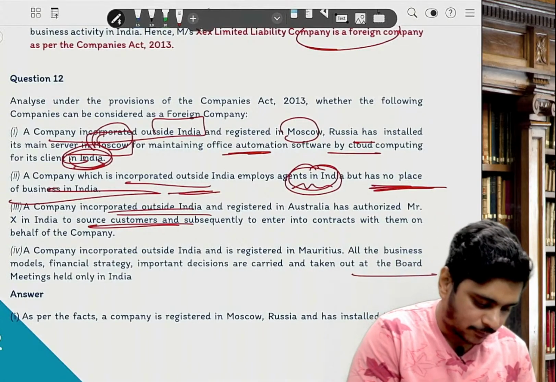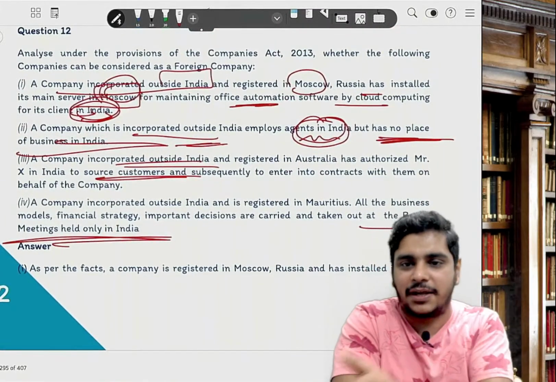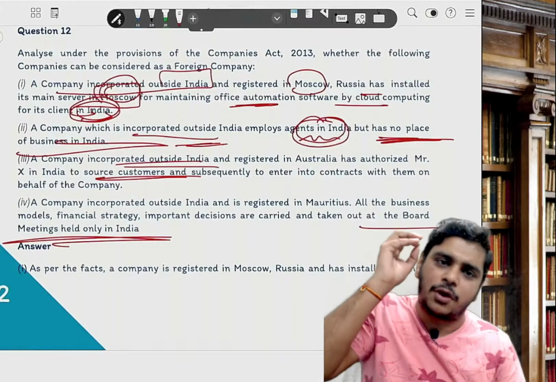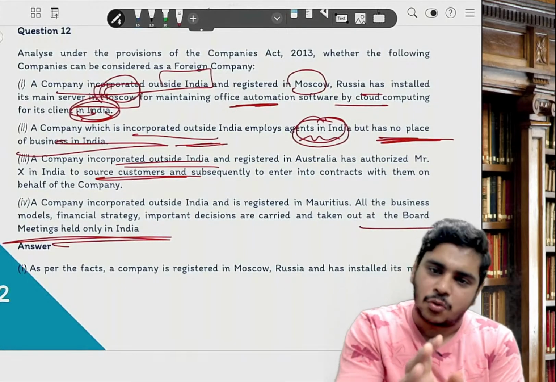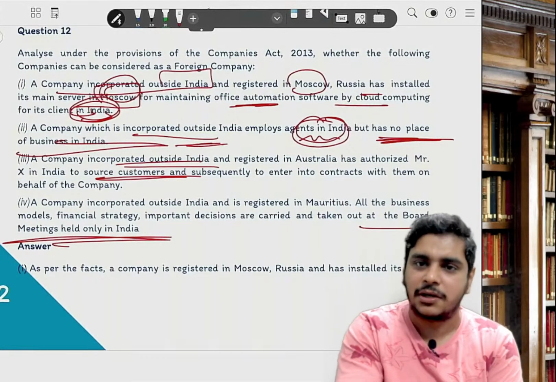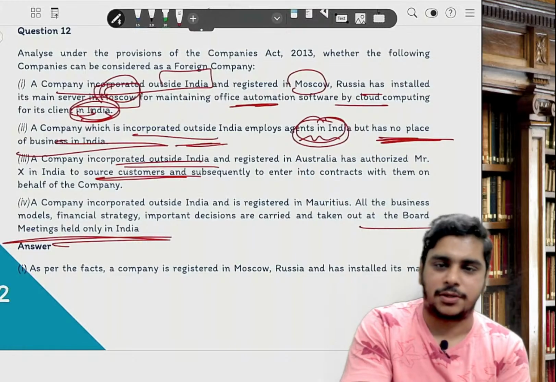Yeah, the board meeting point. Board meeting held only in India. They have given the Leh example. They have used the Leh example in the question. So they can twist. But if you have done it, you can easily answer. So things come from the notes only. If you trust this, guys, you will clear. People who have not cleared the exam will only spread rumors.